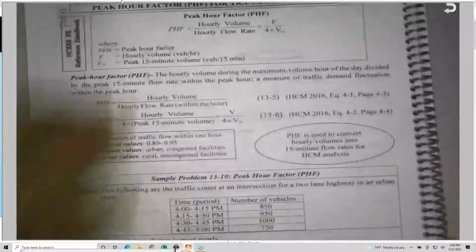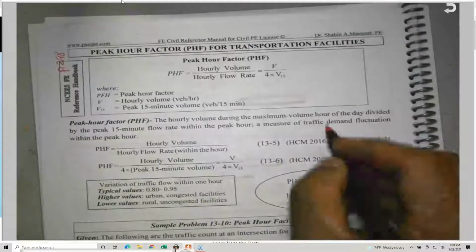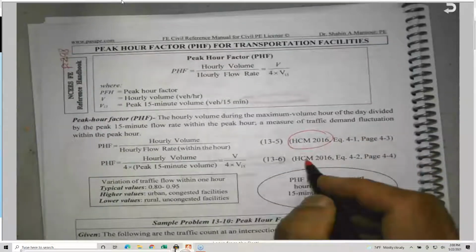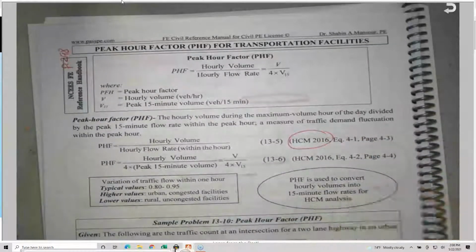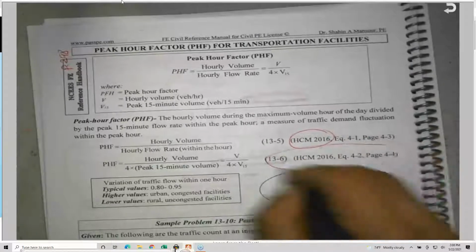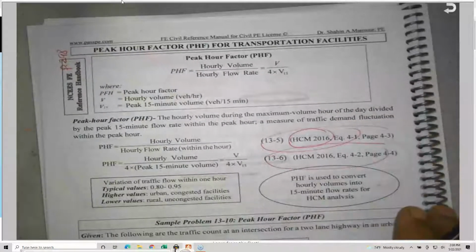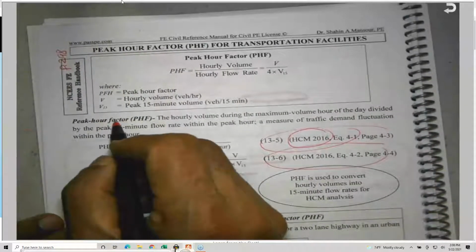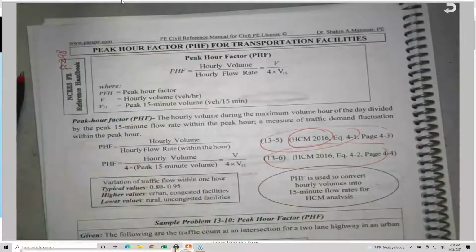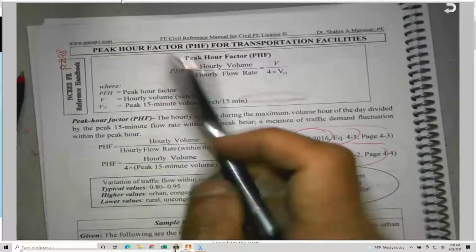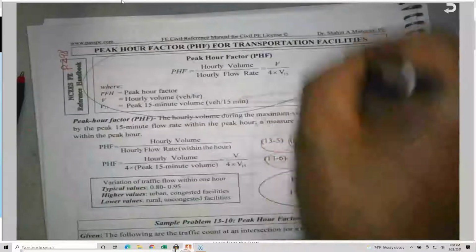In the Highway Capacity Manual we're going to see it. Here it is in the HCM. I also provide you the equations from the HCM, and if you'd like to read more about this, I provided you with the reference. This is the section that's given in the NCEES.